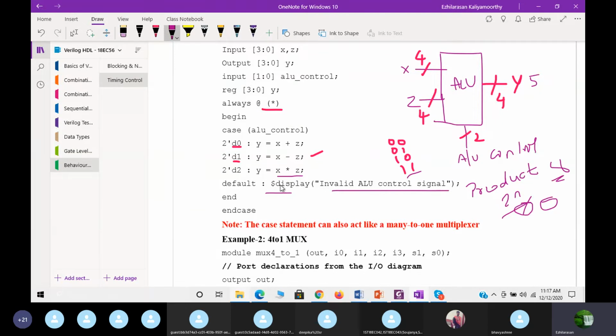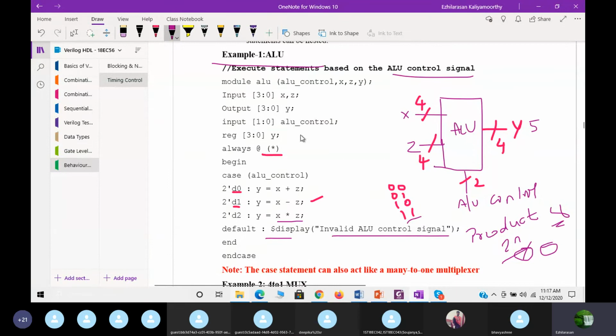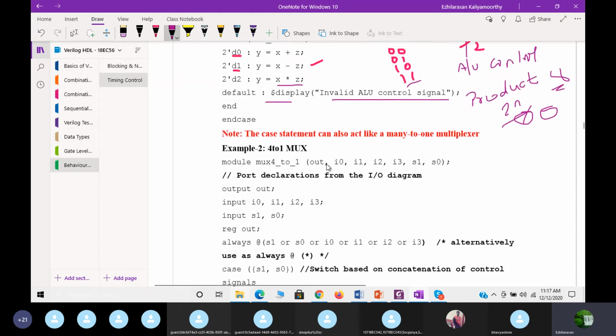Even if you want to include any other operation, you can add it here. This is one of the experiments we have in our lab. They give some question, and based on that, we need to write the Verilog code.